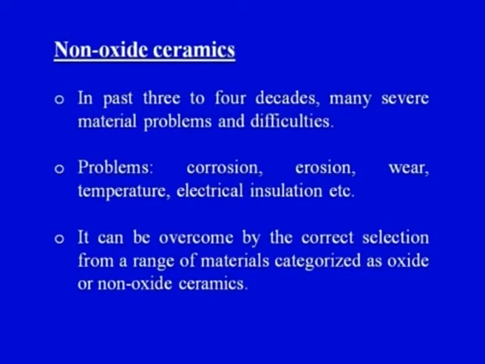So basically in the past 3 to 4 decades, many severe material problems and difficulties have emerged, such as corrosion, erosion, wear, temperature, electrical insulation, etc. These can be overcome by the correct selection of a range of materials categorized as oxide and non-oxide ceramics. This just gives you a highlight of the application spectrum in which non-oxide ceramics can be used. But what exactly are non-oxide ceramics? That we should also try to understand.